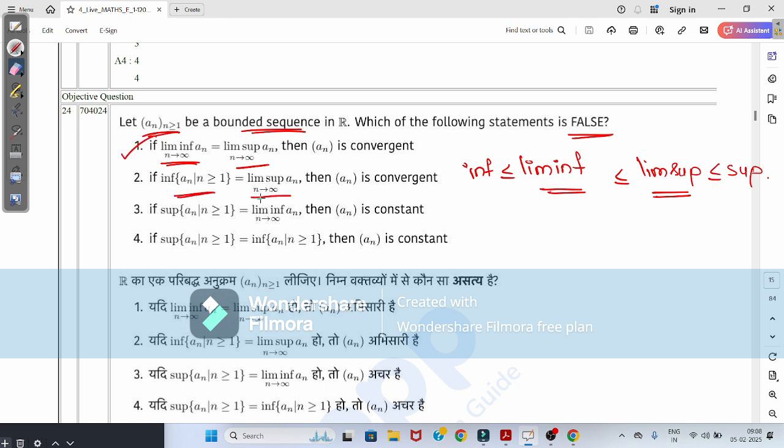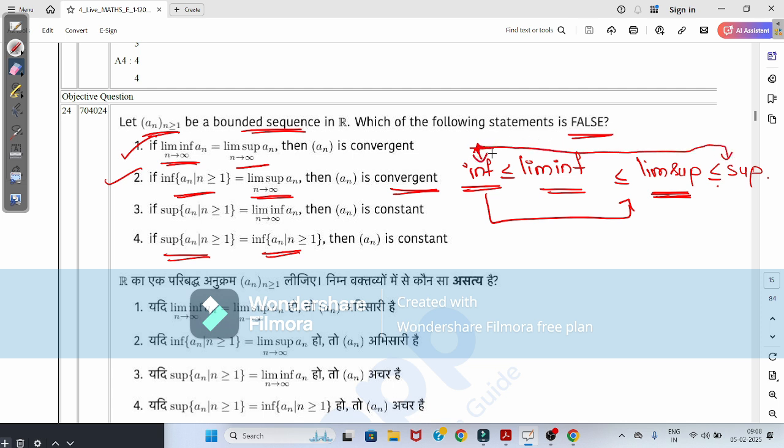Infimum is equal to limit supremum. The infimum value is equal to the limit supremum. These two conditions are there, so this is also a convergent statement. It is also true here. Here also supremum is equal to infimum. By these two conditions, these two are equal, so this condition is also a true statement. It is a constant, so it is a true statement here.